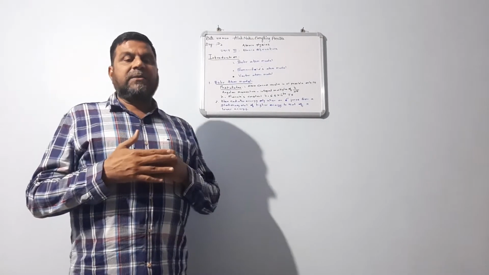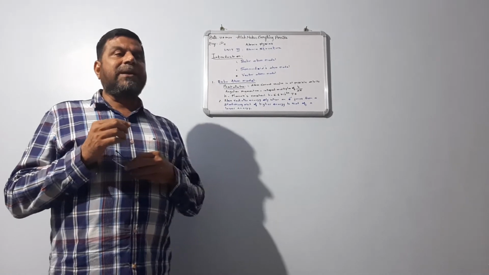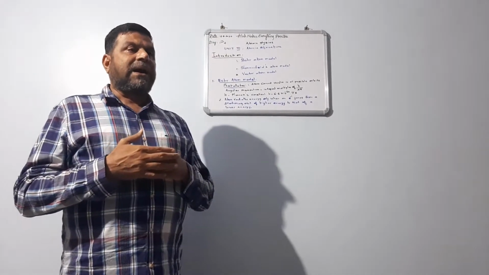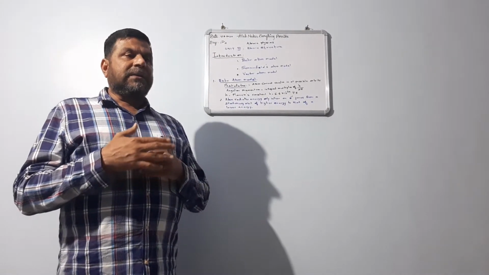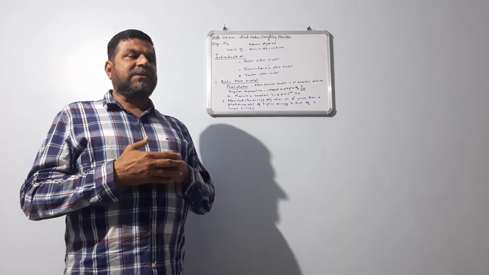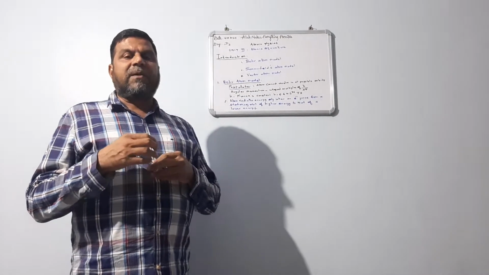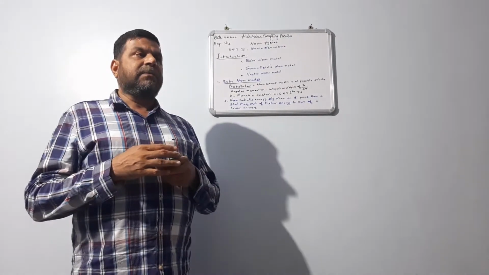And he told that the electrons in the atom are revolving in orbits, and that the path of the electrons in the orbit is in the form of a sphere. So he told the atom is in a spherical shape.